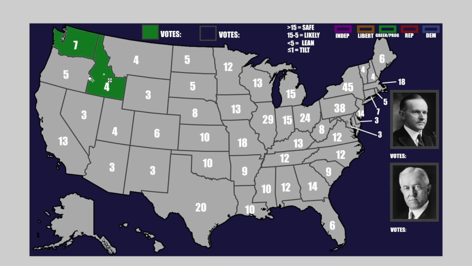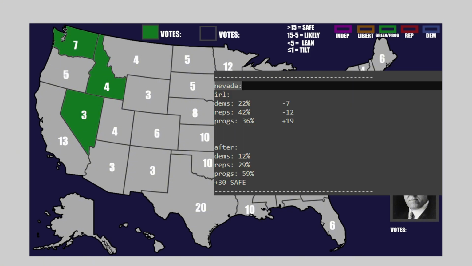The same is true in Idaho, and the same is true in Nevada. Now in Nevada, what really boosts the progressives up is their overwhelming support in the actual, in real life election. They got 36% of the vote. The Republicans only had 42%, so they actually got very close to winning the state in the actual election. And that 42% for the Republicans is a 12-point subtraction compared to their national average of 54% in the actual election.